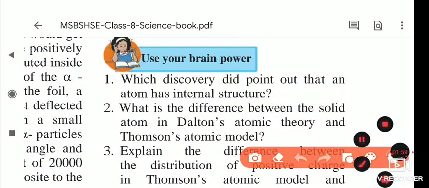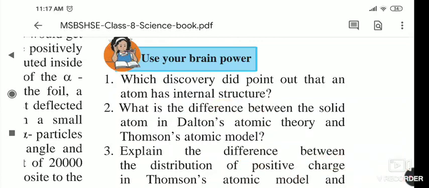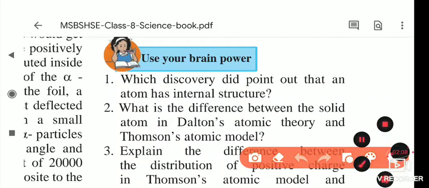So which discovery pointed out that the atom has an internal structure? So who said that? The scientist, who is that? Rutherford. He said that it has an internal structure.